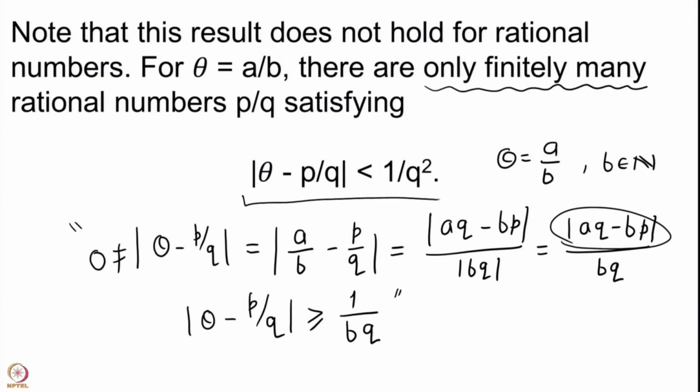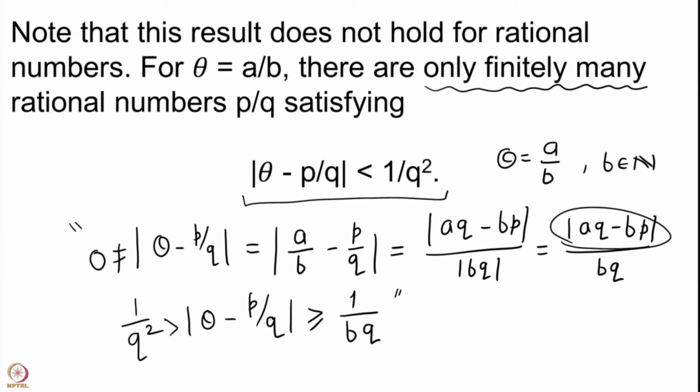And if you now also want theta minus p by q to satisfy this inequality, then you would want it to have this inequality: 1 upon q square should be bigger than mod theta minus p by q, which is anyway bigger than or equal to 1 upon bq.